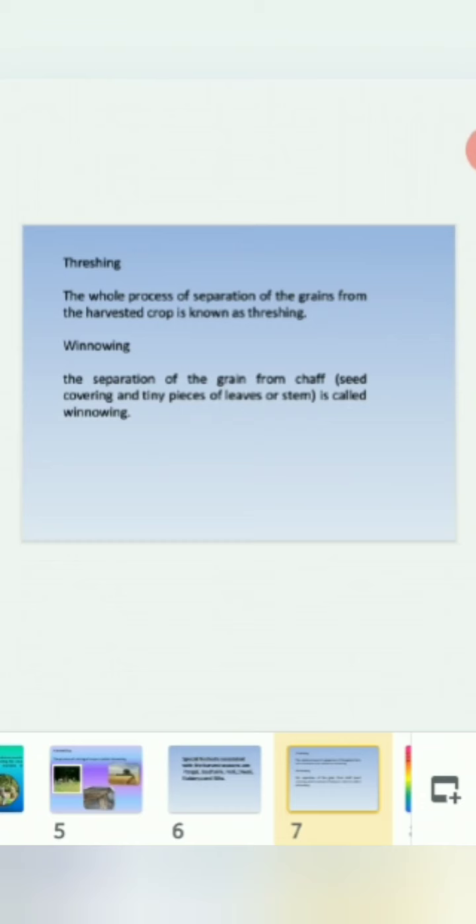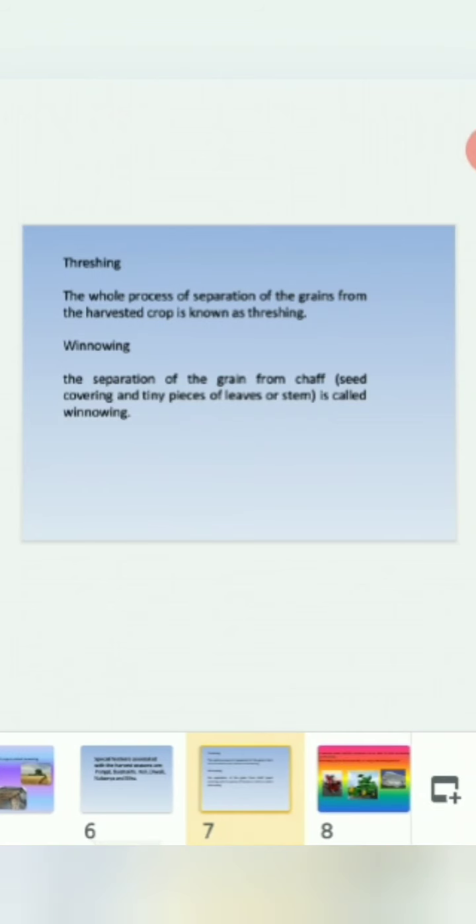Now next comes threshing. The whole process of separation of the grains from the harvested crop is known as threshing. Winnowing, the separation of the grain from chaff, that is seed covering and tiny pieces of leaves or stem, is called winnowing.